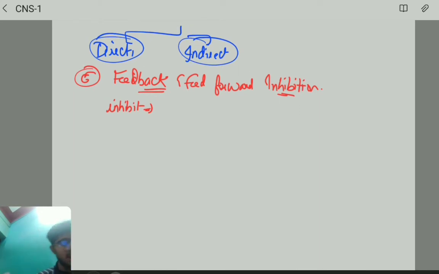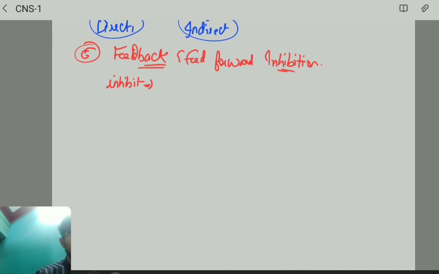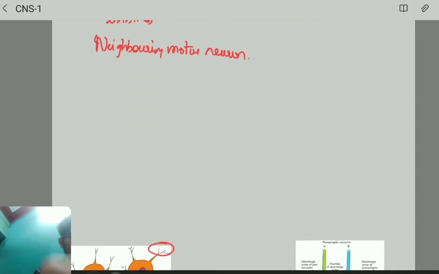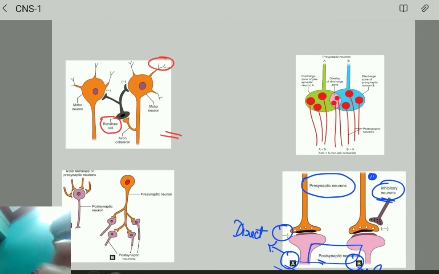Another collateral from the same Renshaw cell inhibits a neighboring motor neuron, and that we call lateral inhibition.